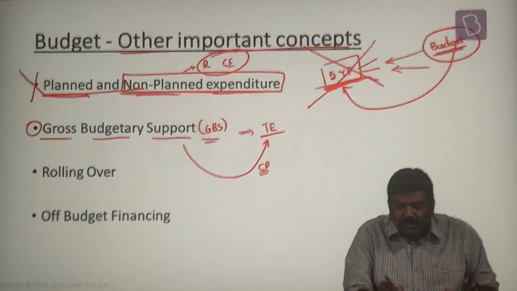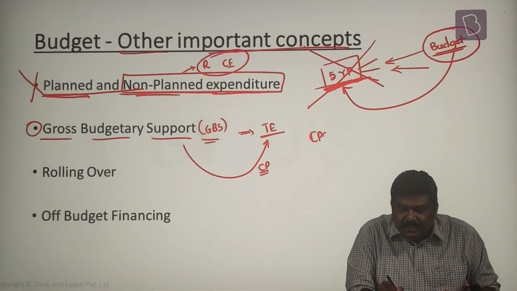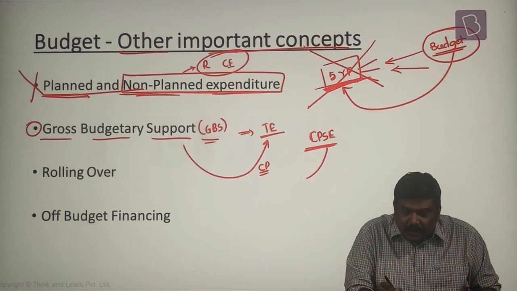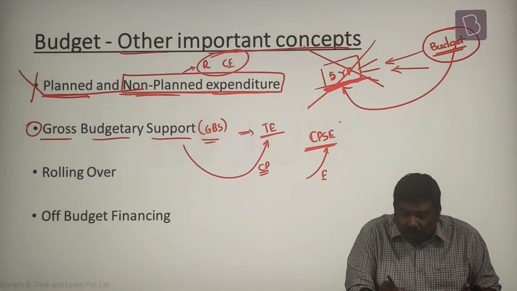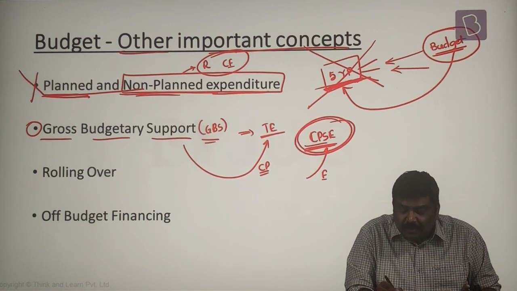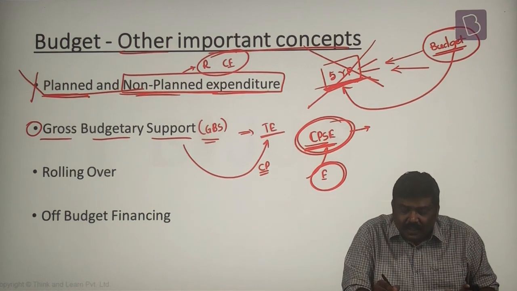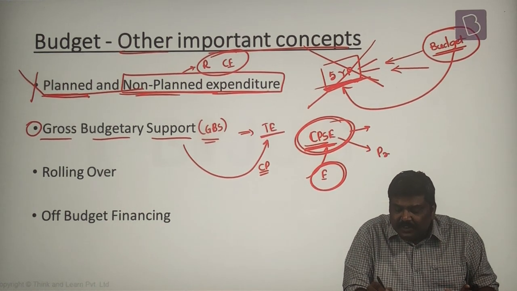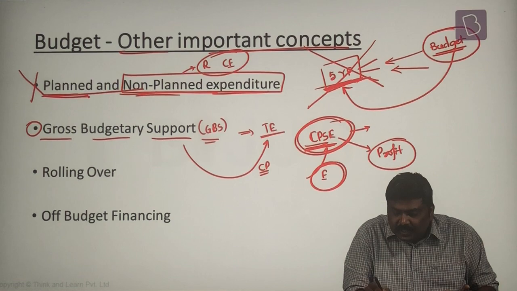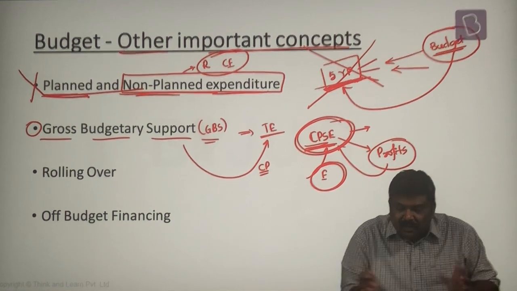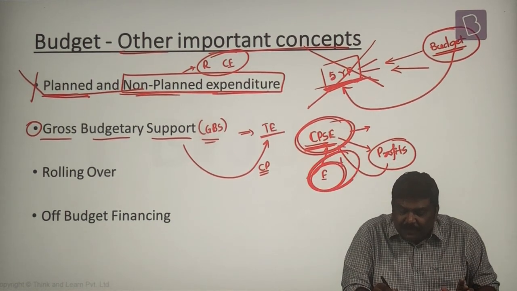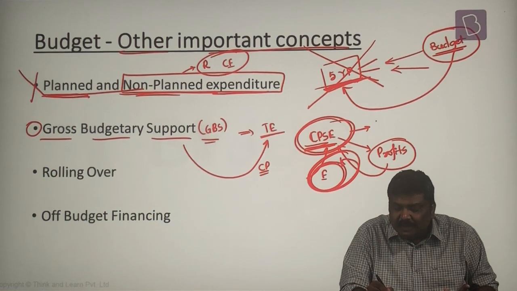For example, the CPSEs will be allocated certain expenditure, but the total expenditure incurred by the CPSEs could be higher than this particular amount. For a simple reason, if a CPSE has made certain profits, it could use part of the profits along with this expenditure to implement the project.